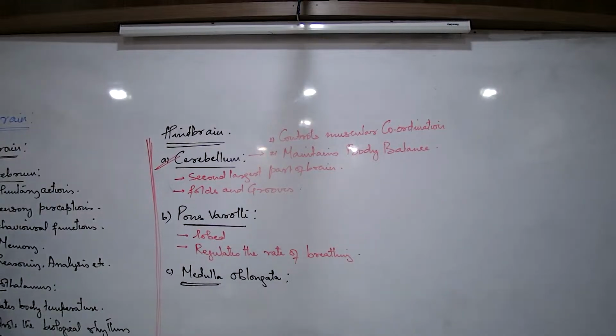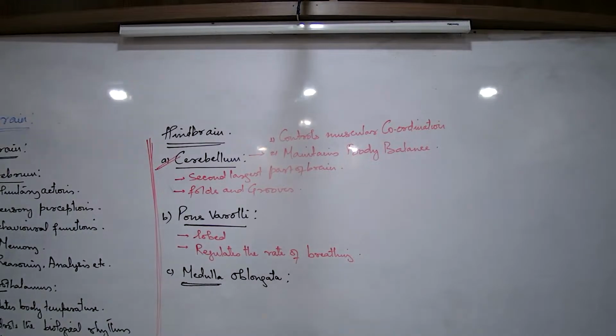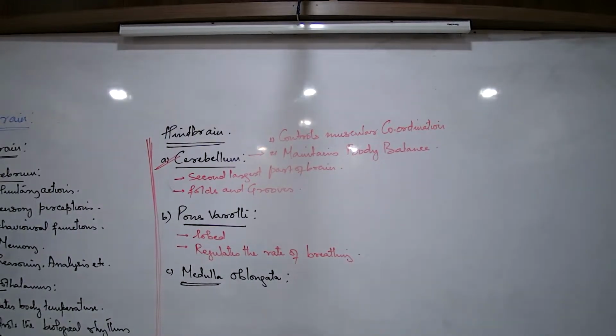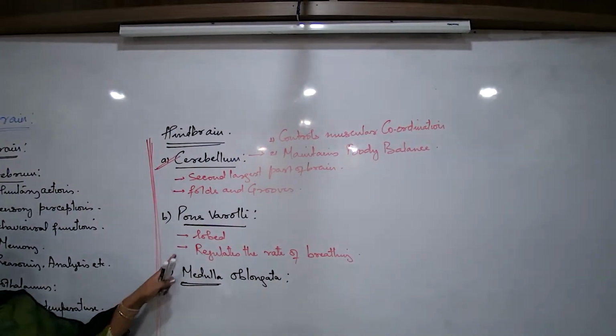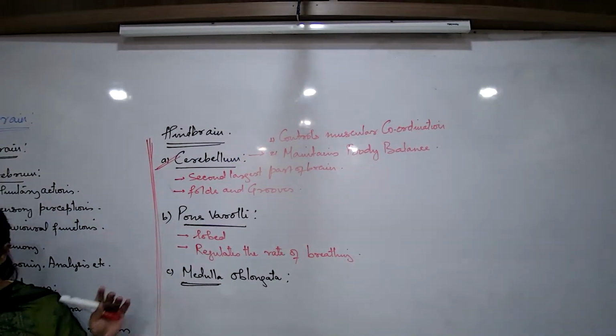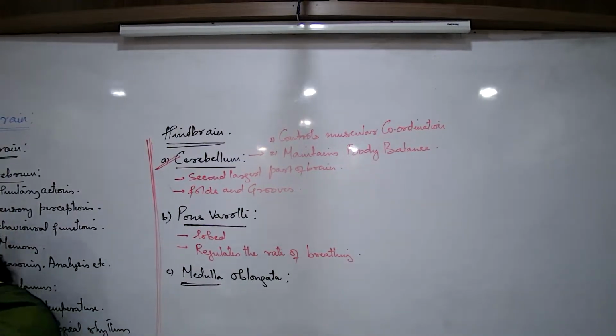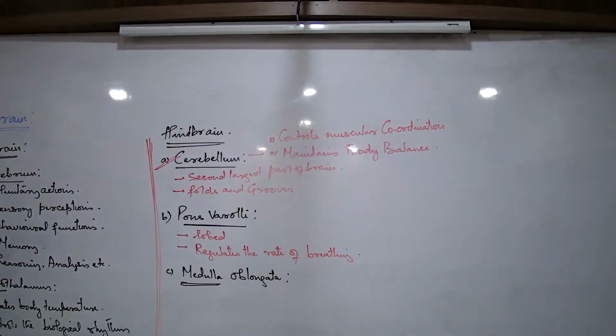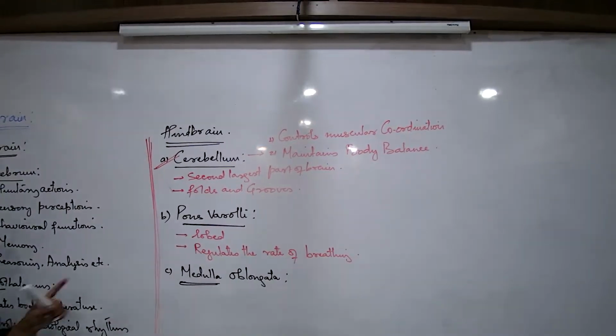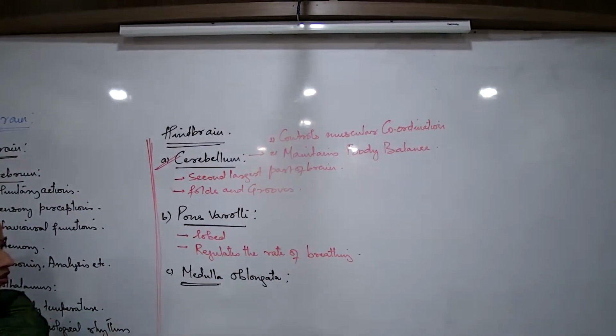Whenever we are sick. Whenever a person has gone through a major accident or some major infection, breathing rate becomes very slow. And high कब होगा? Exercise है, running है, stress है, anxiety है. So this is constantly going on in our body. At times a bit normal, at times a bit high, and if it is a diseased condition, low. Which part of the brain regulates this? Pons varoli. This is one function which is mentioned in your book. वैसे तो pons varoli के और भी बहुत सारे functions हैं. It regulates functions between the cerebellum and many things. So ये एक one specific function that you will have to remember.